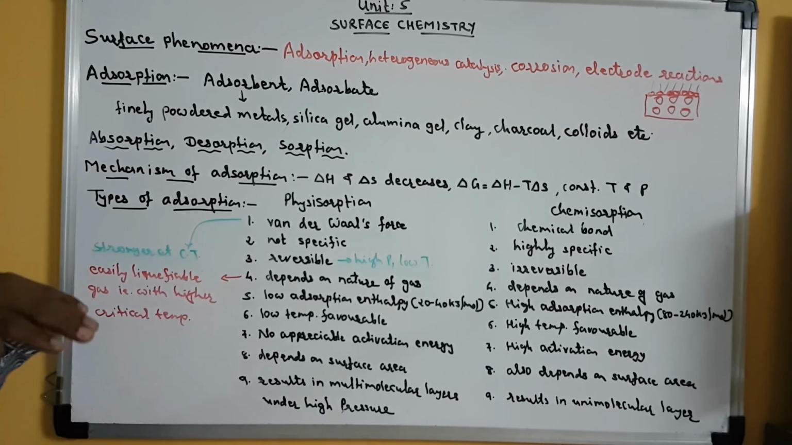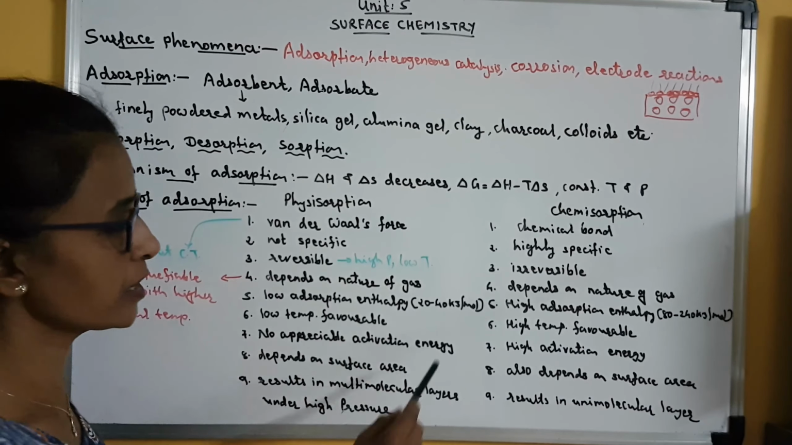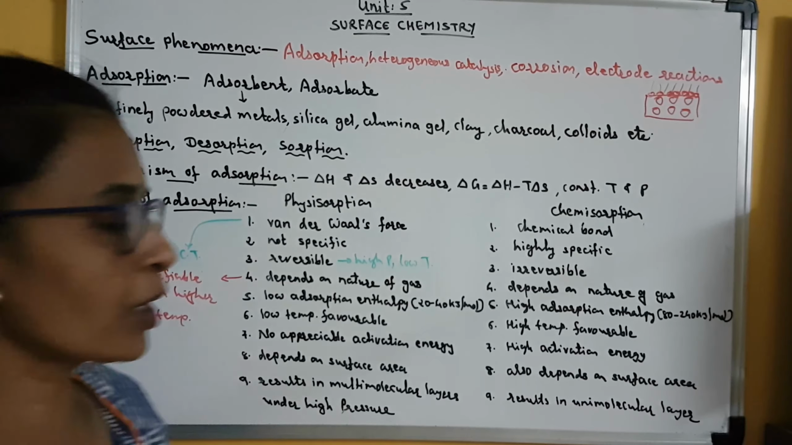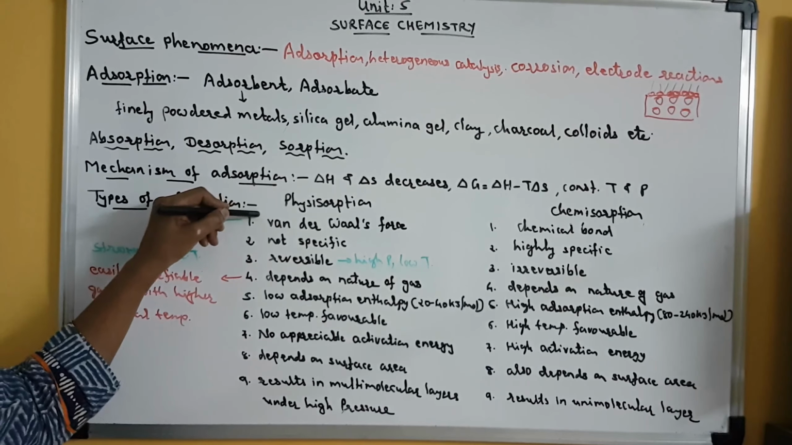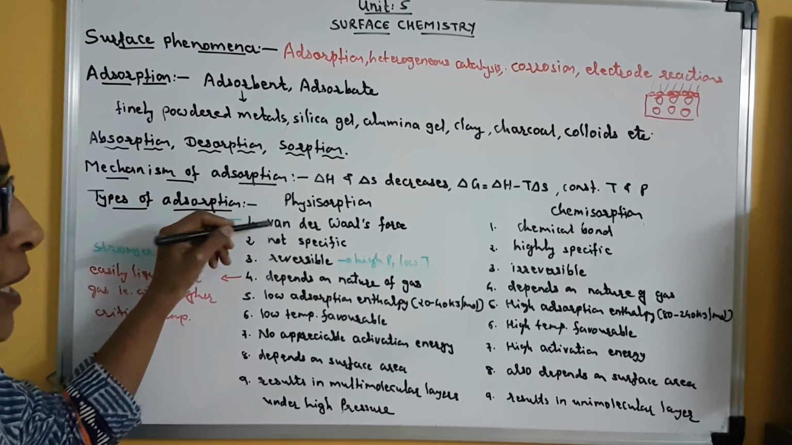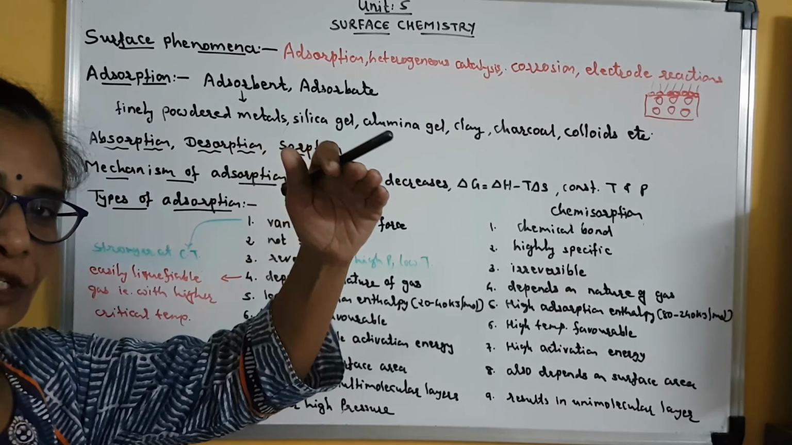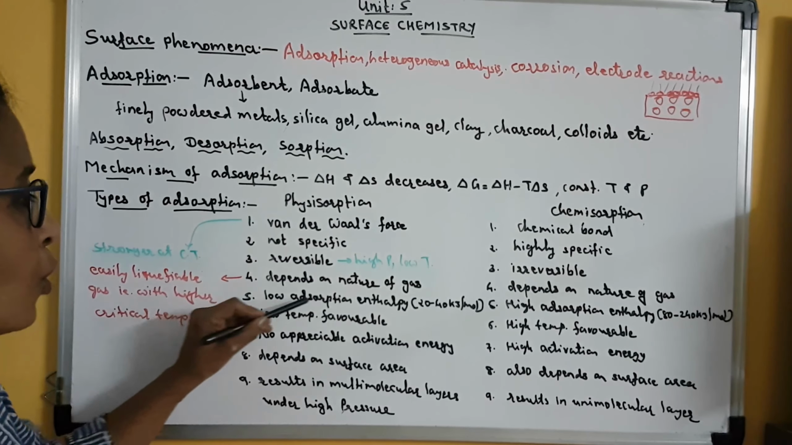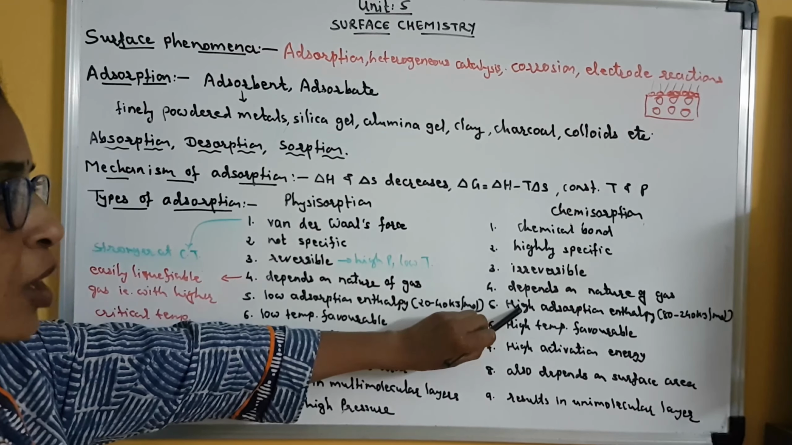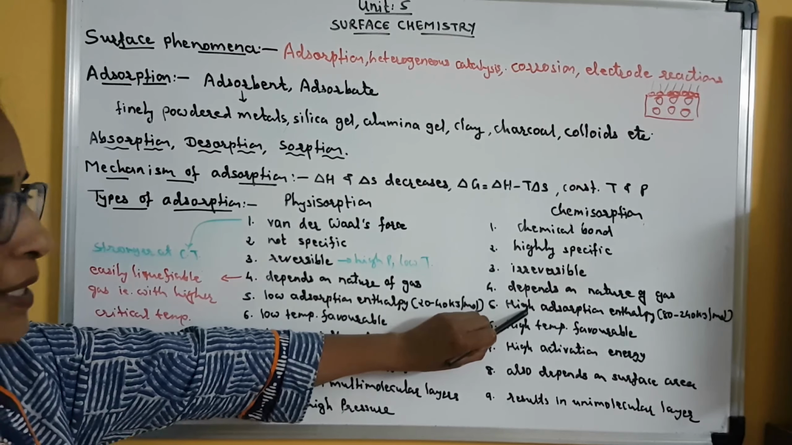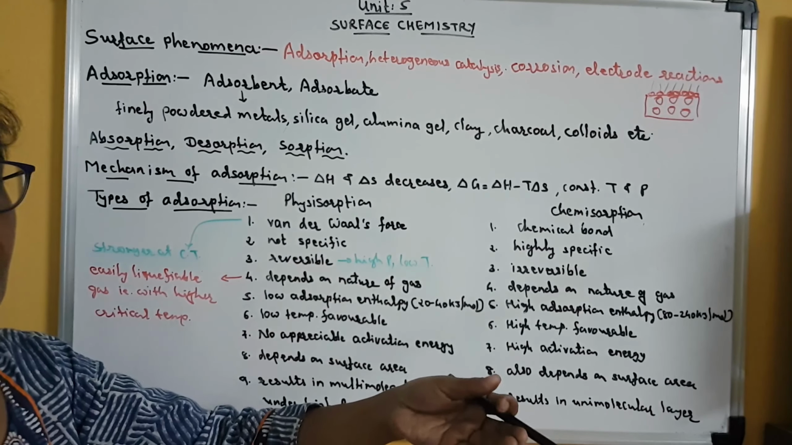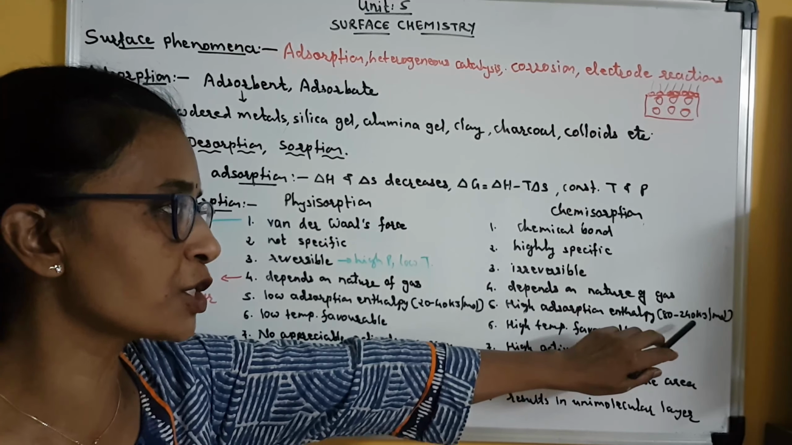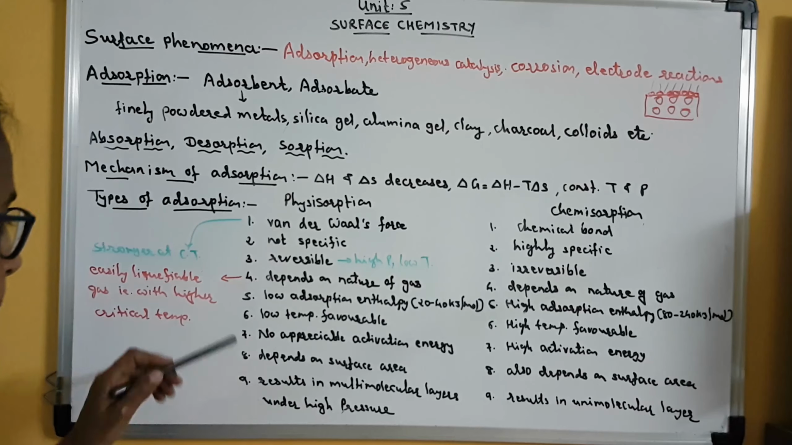Then the fifth point, low adsorption enthalpy. It is approximately 20 to 40 kilojoule per mole. Why is it so? Because in physical adsorption, weak van der Waals force of attraction is involved. Clear? The weaker the attraction between adsorbate and adsorbent, the less energy will be released. Clear? And so low adsorption enthalpy. Here in chemical adsorption, a stronger chemical bond is between adsorbate and adsorbent, and so more energy is released. So it has higher adsorption enthalpy, approximately 80 to 240 kilojoule per mole.